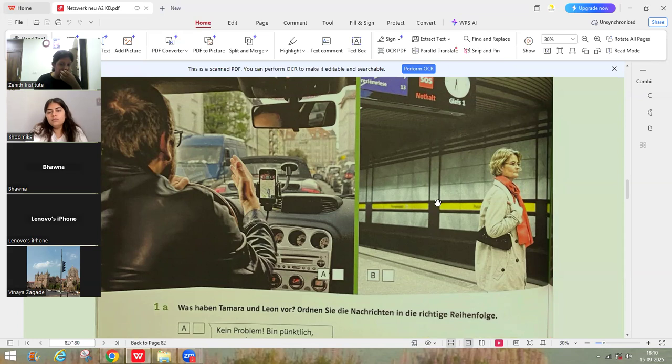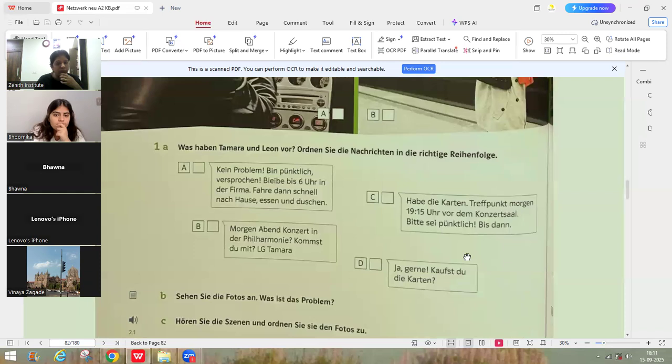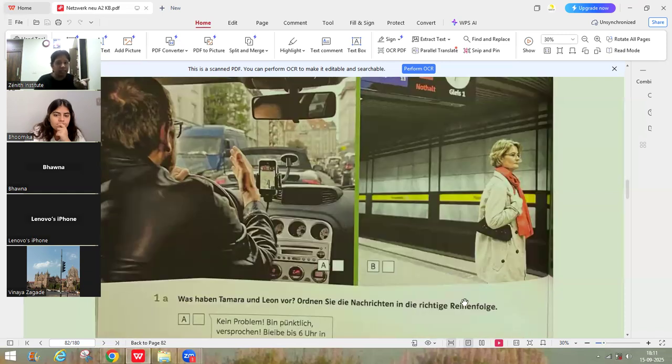Public transport. She is taking public transport while he is taking his car. And can you see in the picture, he is stuck in the Stau. Stau is what? Traffic. Okay. So they have decided to meet each other. But since there's traffic, he is late while she is on time.